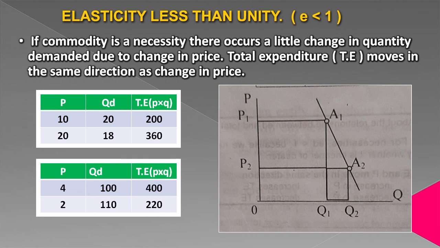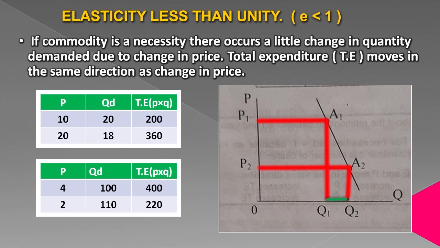Here you can see price is P1, quantity demanded is Q1. Now price decreases to P2. There is a greater change in price, but quantity demanded increases little because the commodity is a necessity and people are already buying the commodity according to their requirement.